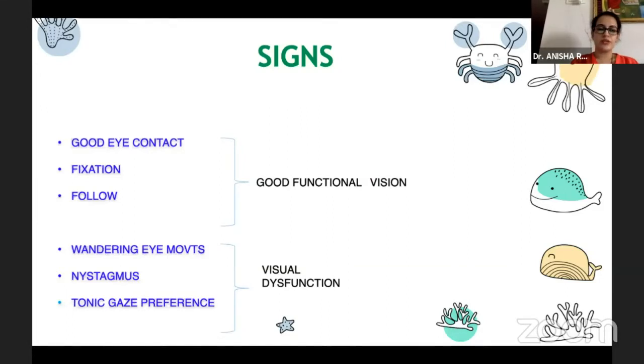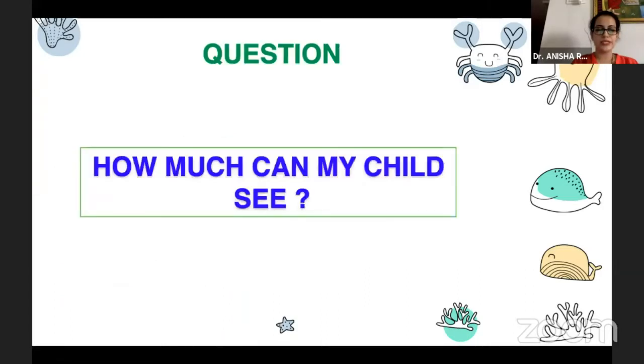when they walk in the clinic, are good eye contact, fixation, and following, which means there is good functional vision. And if you want to rule out a bad visual dysfunction, you have to look out for wandering eye movements, nystagmus, and tonic gaze preference.